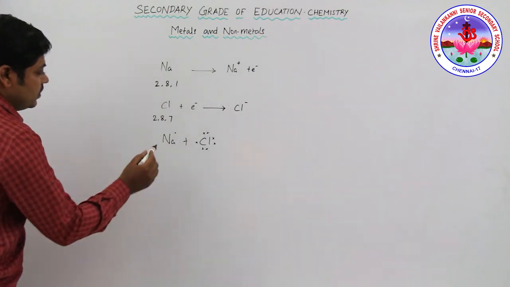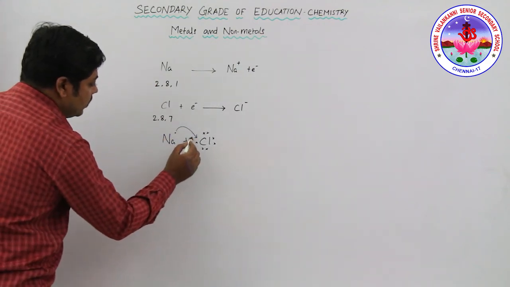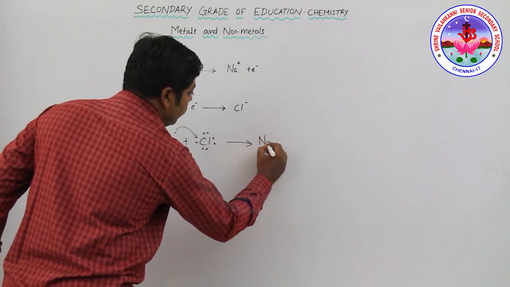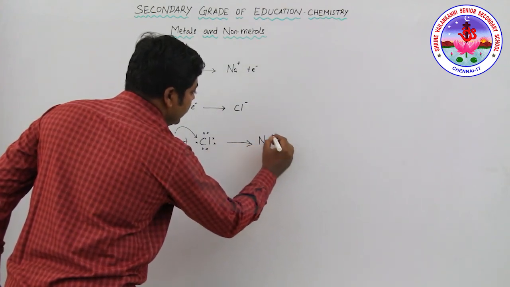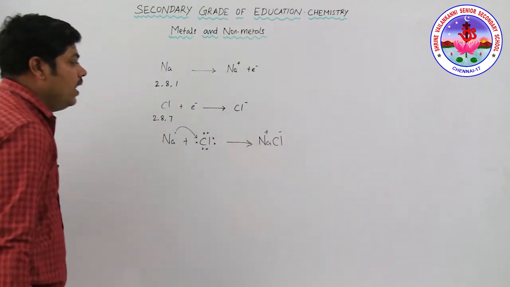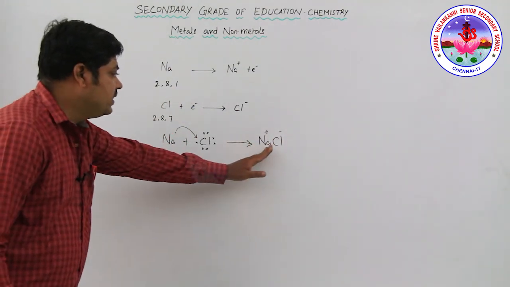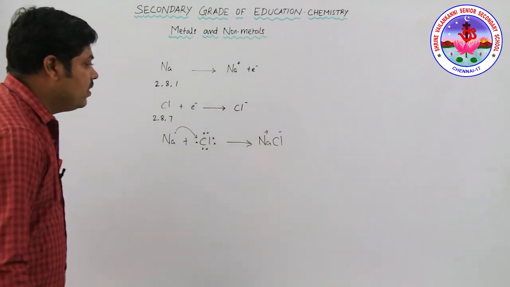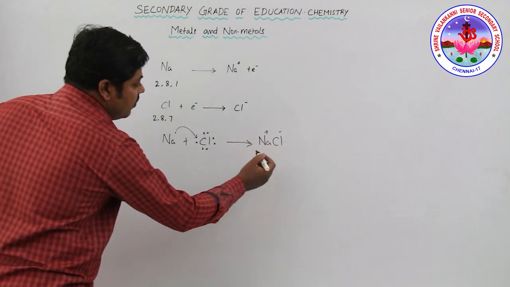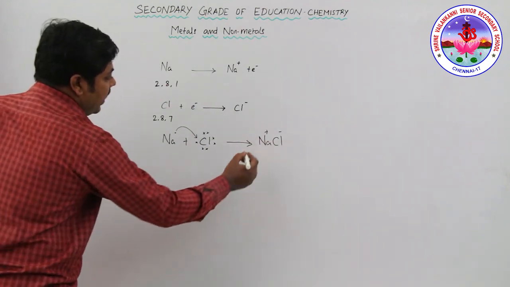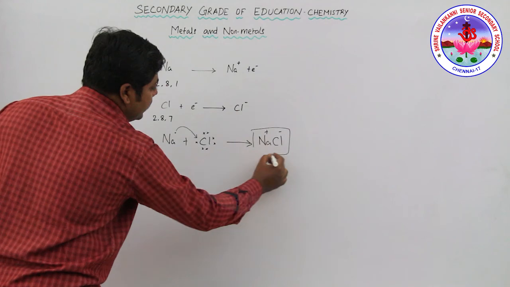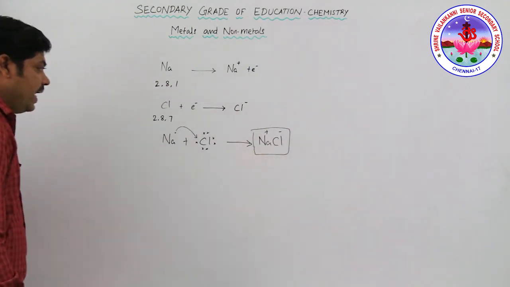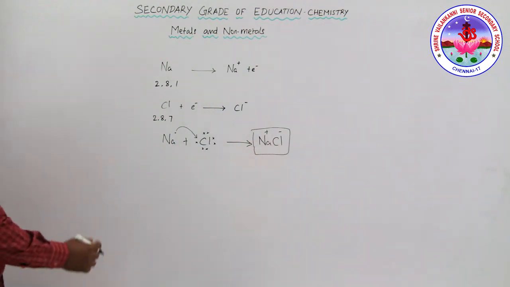So what happens? Sodium gives 1 electron to the chlorine atom to form sodium chloride, that is Na plus and Cl minus. The positive and negative charges occur between this metal and non-metal, and that's why they have electrostatic forces of attraction. That is, they are ionic in nature. That is why there are electrostatic forces of attraction between the sodium and chloride ions.